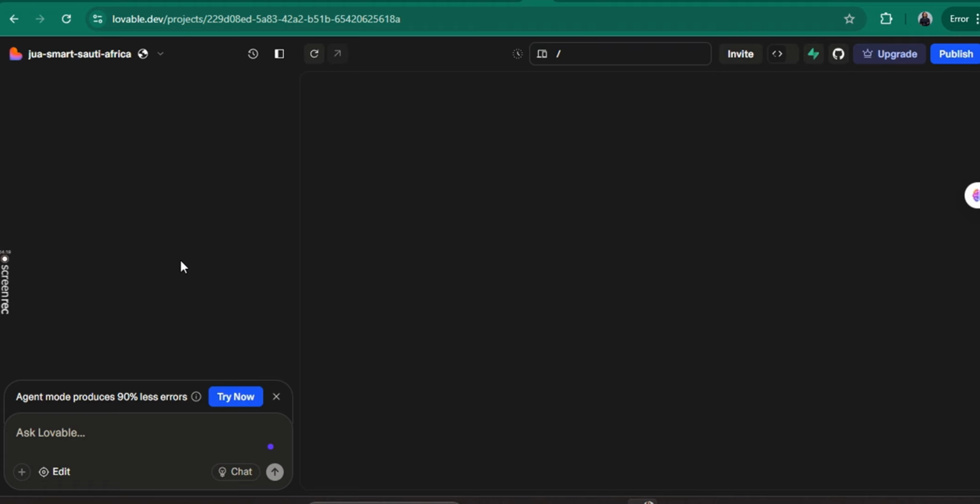I think it was populating. So on your left side, you still have this prompt box that you can add more things that you want on the app. You can instruct it about more things that you want on the app.